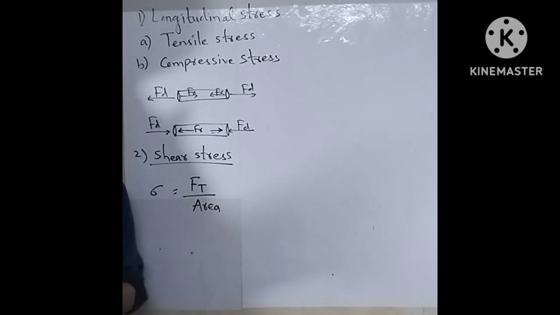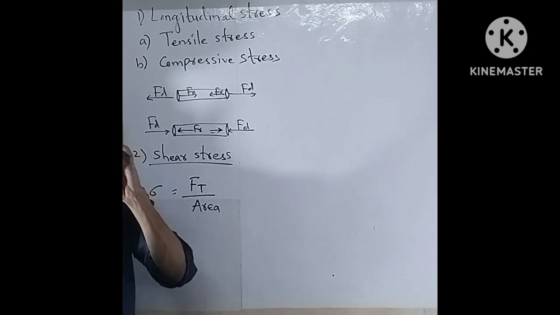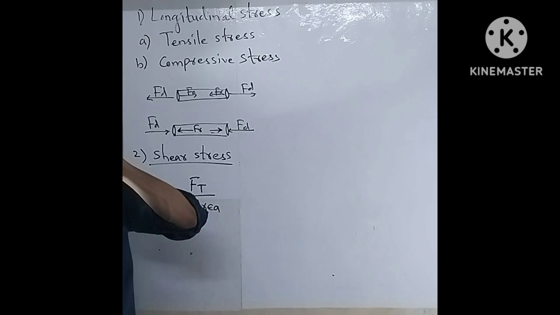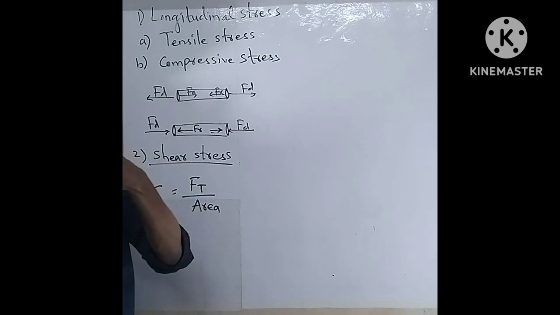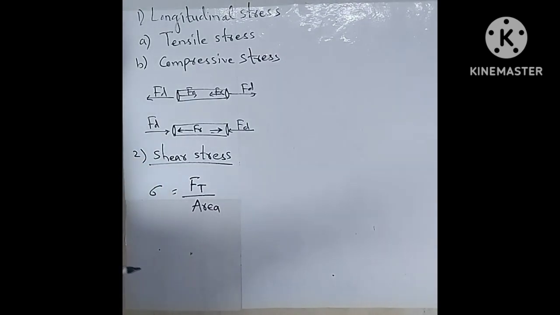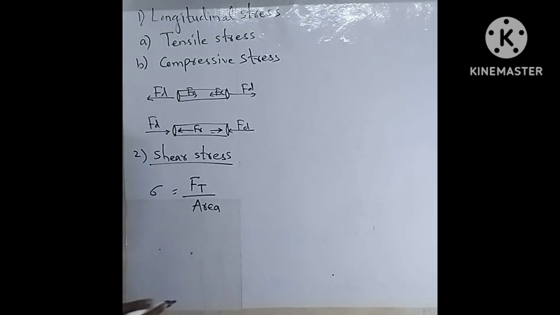We take an example of a thick book. When we apply force at the upper side of the textbook, what happens? The layers of the textbook, the shape of the textbook, will change, right? Suppose we take the example of a cylinder.